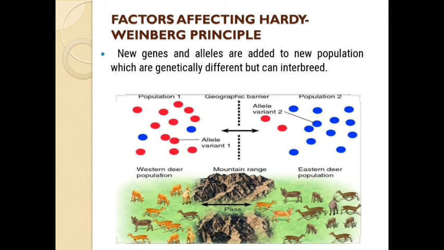So ultimately we are learning the factors affecting the Hardy-Weinberg principle or Hardy-Weinberg equilibrium. If this happens, there is a chance of evolution. I hope that you have understood gene migration. From one population to another population, if a section of a population transfers, new genes and alleles are added to the new population, which are genetically different but can interbreed.